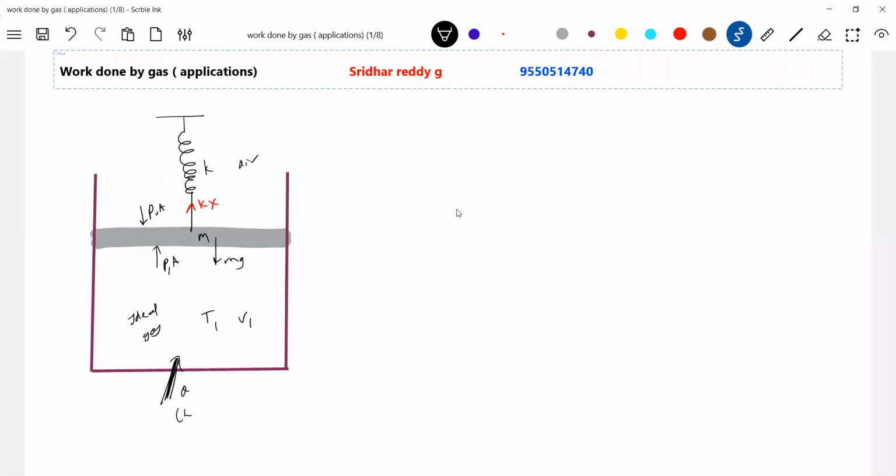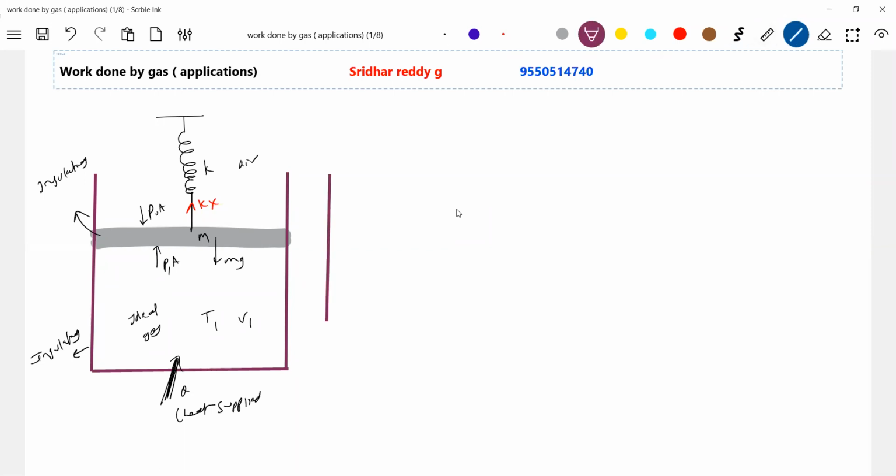Heat supplied. Let this cylinder be insulating, and let's assume even the piston is insulating. What will happen?